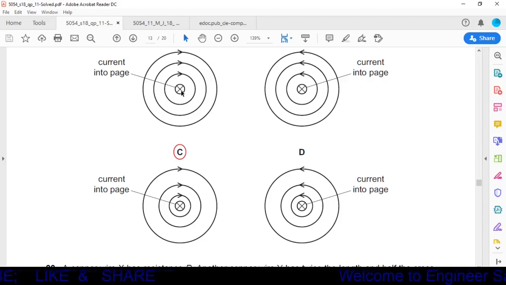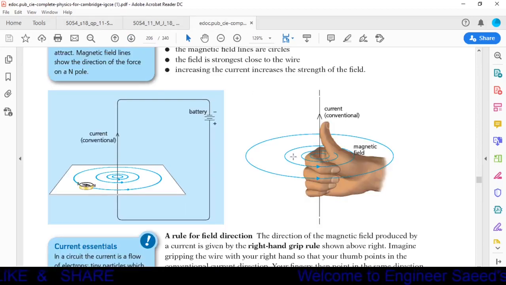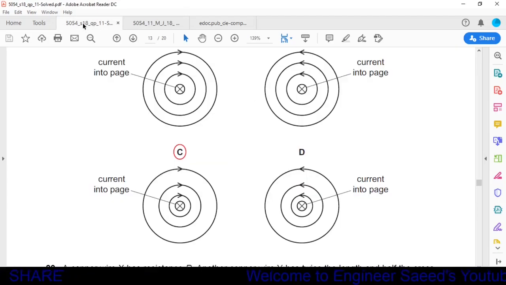Into the paper means current is downward. When the current is downward, direction of the magnetic field will be in the opposite direction, clockwise. Here current up, magnetic field is anti-clockwise. When the current is down, direction of the magnetic field will be clockwise.